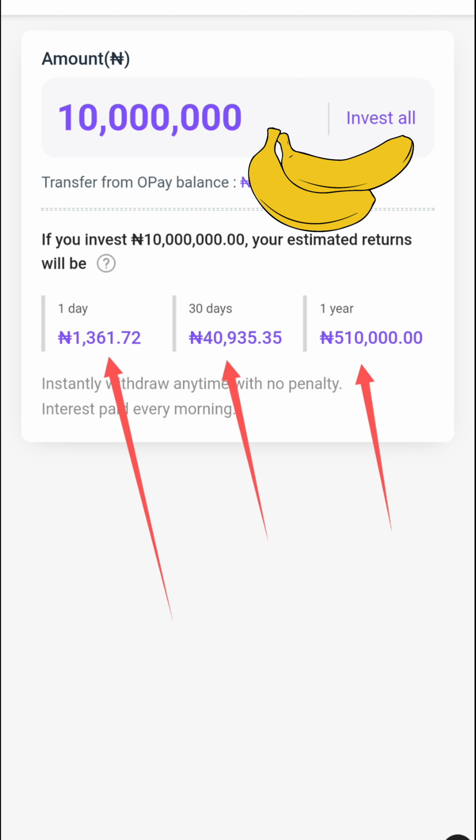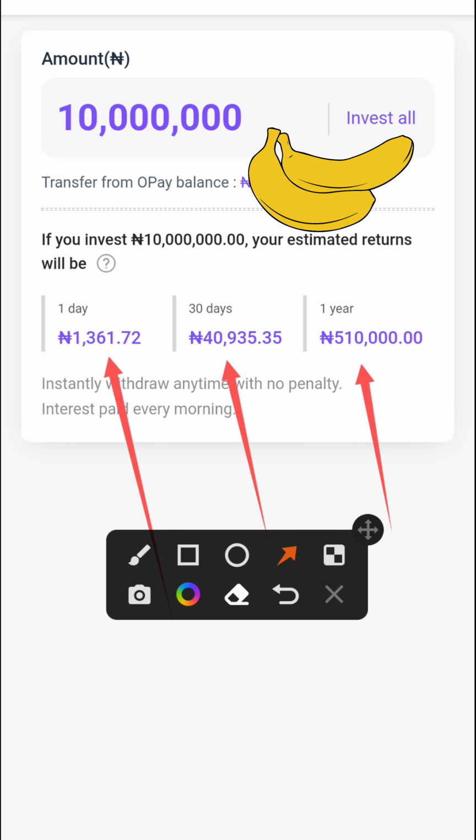The next thing you are going to be doing is you would like to click on the next over here so that Opay will save or invest this 10 million naira for you. Once you click on the next, Opay is going to invest this money and you are going to start making this 1,361 daily, 40,935 monthly, and 510,000 naira yearly. So this is how you are going to be investing and be making cool cash for yourself.